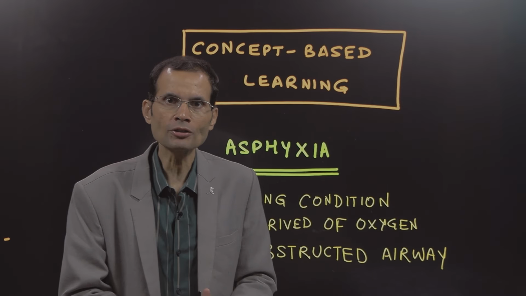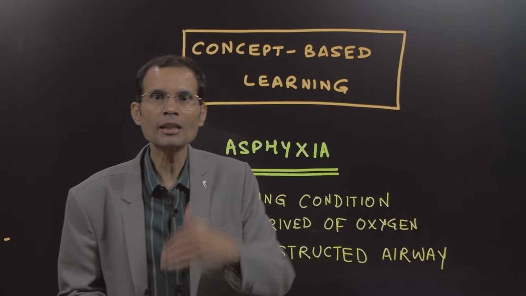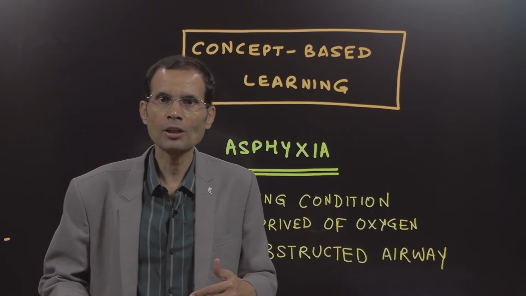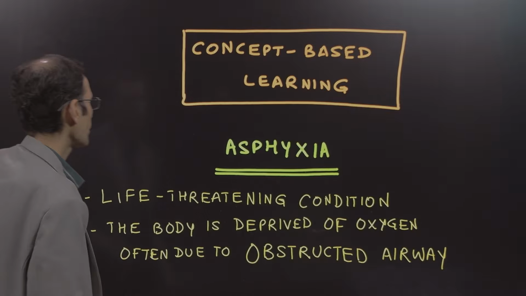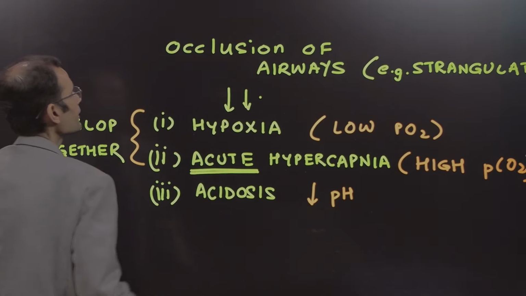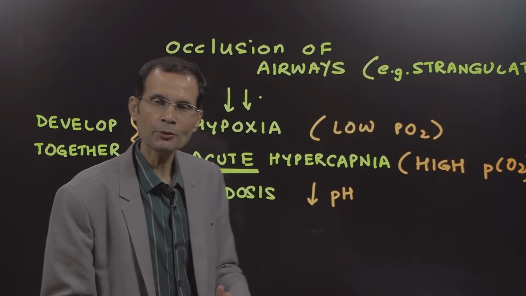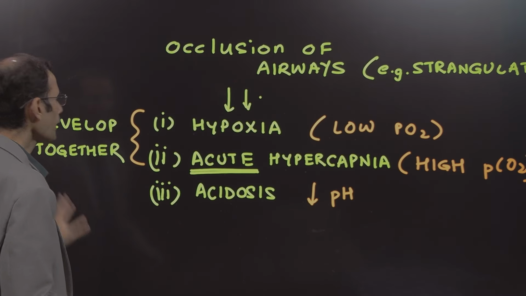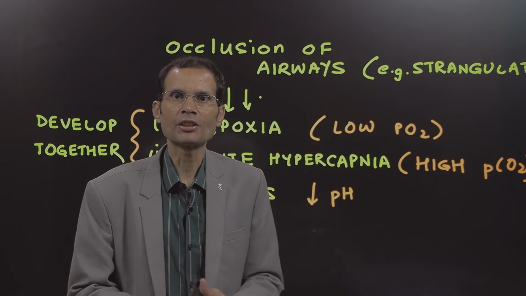So, the airway is obstructed. That's the basic cause, and therefore oxygen is unable to reach the alveoli and is therefore unable to reach the body tissues. That's asphyxia, occlusion of the airways. Example, strangulation.